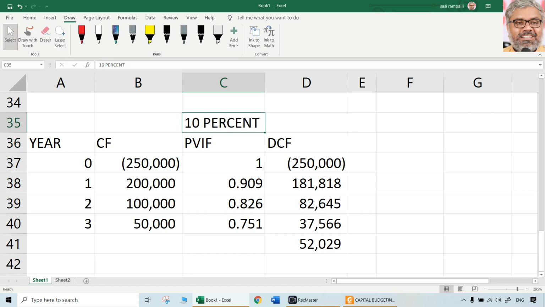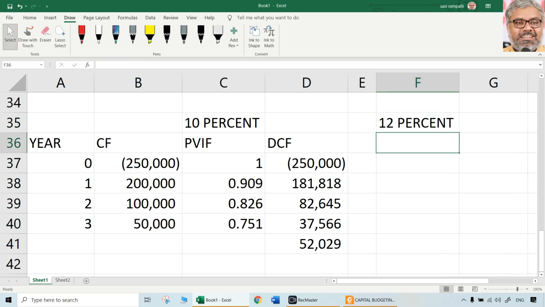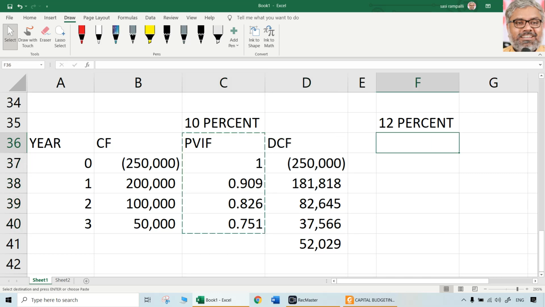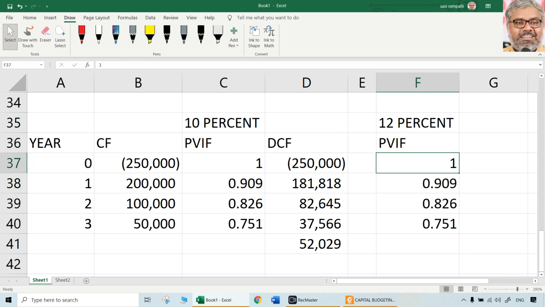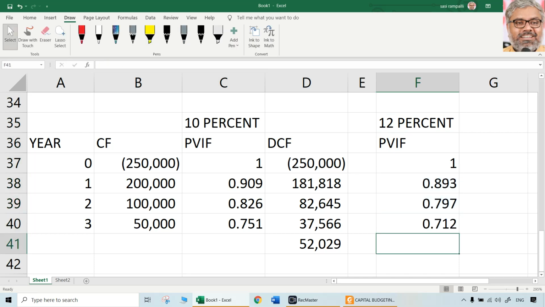You can take any rate, by the way, 12%, 14%, 15%, anything can be taken, no problem. But to keep it more conservative, let us take 12% rate. Let us see what happens. Even if it is not negative, don't worry about that. I told you already. Let us just take 12% and see how the PVIFs will differ. So PVIFs will be recalculated. For year 0, it is 1, no difference. At 12%, 1 divided by 1.12, that divided by 1.12, that divided by 1.12.